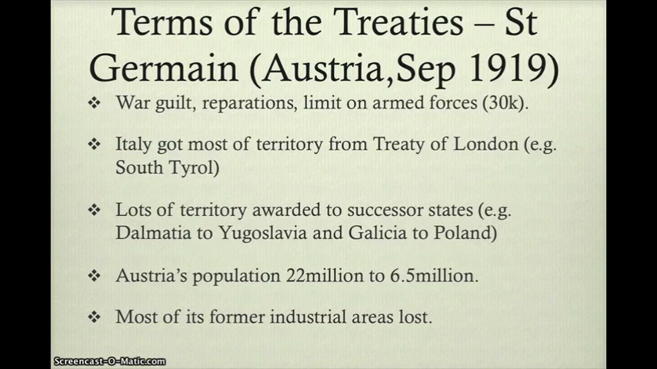Furthermore, they lost a lot of territory because Italy actually got most of the territory that had been promised in the Treaty of London of 1915. Also, a lot of the Austrian territory was awarded to successor states. For example, Dalmatia went to Yugoslavia and Galicia went to Poland. So these territorial changes resulted in a change in population in Austria from 22 million to only 6.5 million. And in fact, most of their former industrial areas were lost.